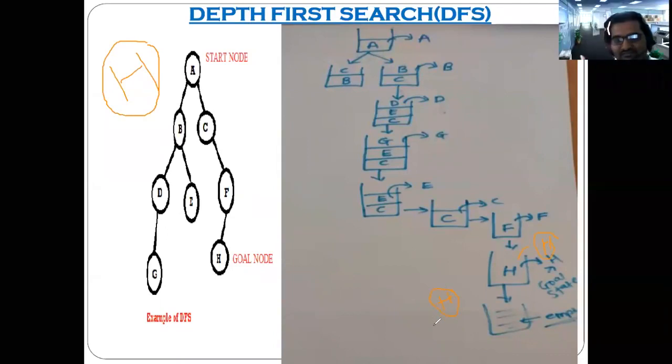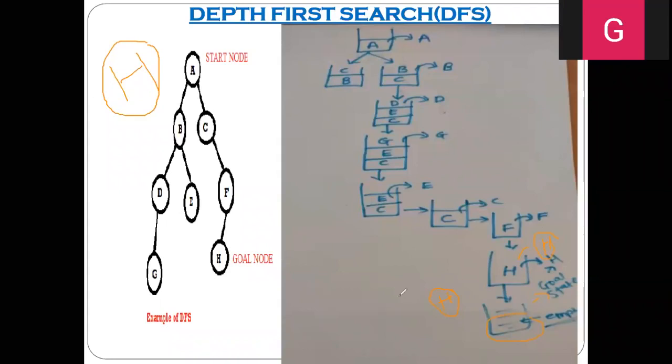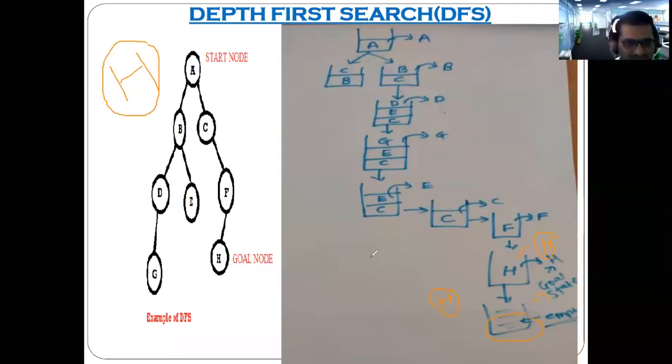Correct or not? So lastly, we have got the stack empty also, and we have reached the goal state. In this way, our depth first search technique works.